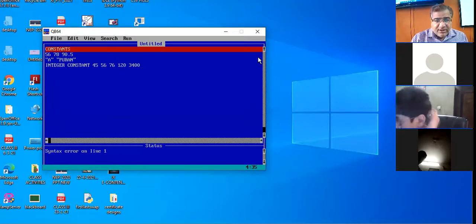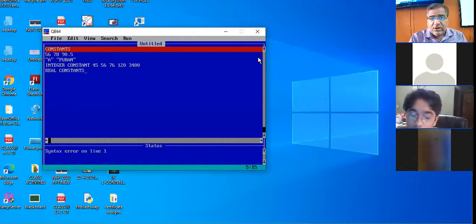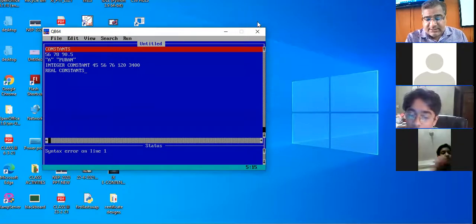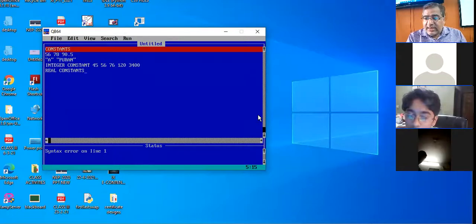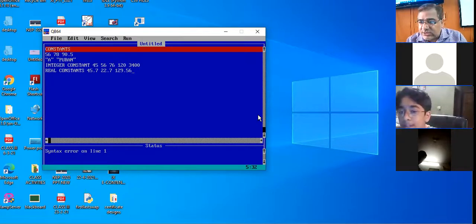Then we have real constants, what you call floating numbers. In real constants, we always have a value of decimal type: 45.7, 22.7, 129.56, fractional values, as you call them, right? Then we have single character constant.